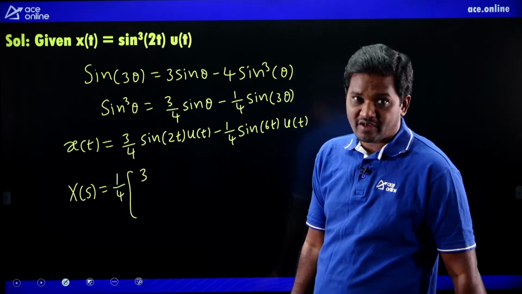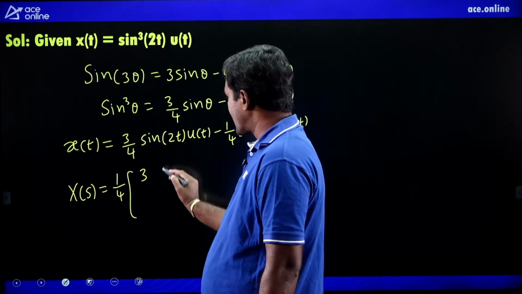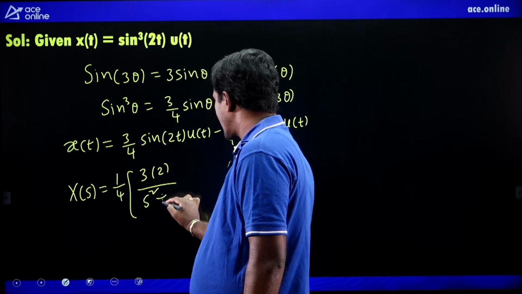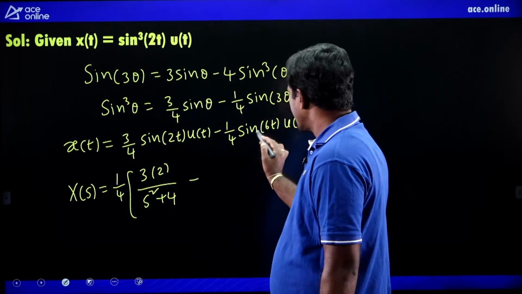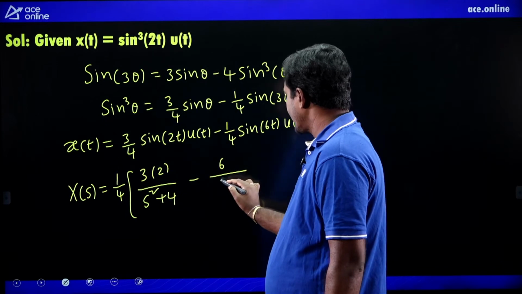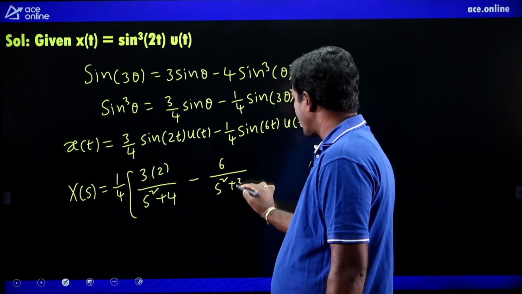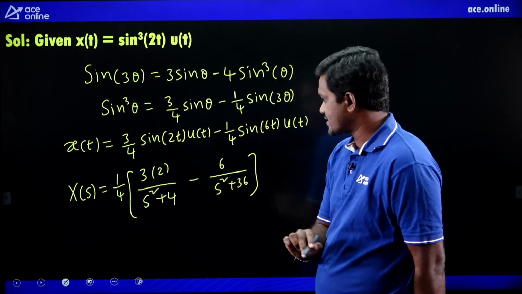The Laplace transform is given in the table: b by s square plus b square. So 3 into 2 divided by s square plus 4, minus 6 divided by s square plus 36, with 1 by 4 already taken common.